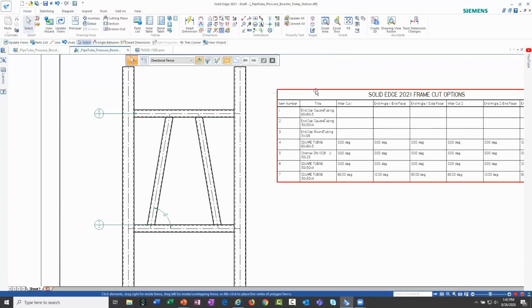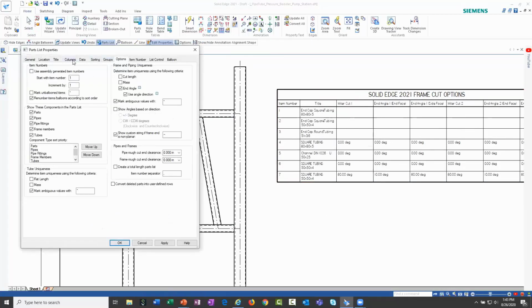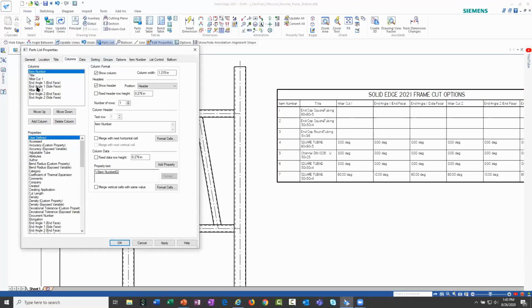So let me go through the options or the properties of this bill of materials. You'll notice under the columns tab, these are what we're defining here. And actually, you'll see here we have end angle 1, the end face, and then end angle 1, the side face. And we can calculate what the angles of both the end and side faces are on each end of the frame member.